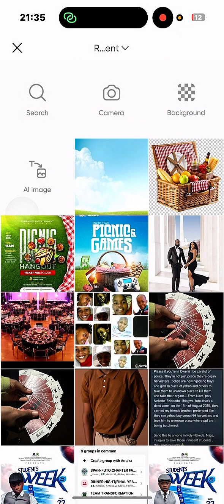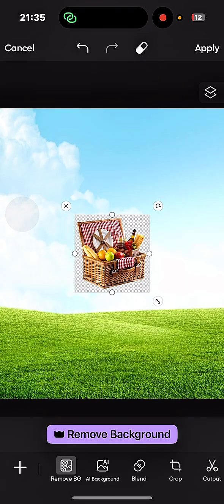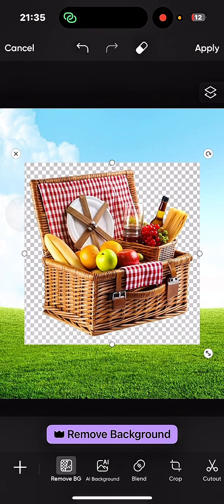Now you add another photo, and I'm going to add my picnic basket. Now this has a background because it's not a PNG, and I downloaded it just like that, and I didn't enter directly from the site or the download link. It's going to come out as a JPEG or a JPG. So you have to convert it to a PNG. You have to download it as a PNG, or you can go on a site like RemoveBG or Adobe background remover. Adobe is the best because it gives you high quality for free. There are other sites too which people can recommend for you.